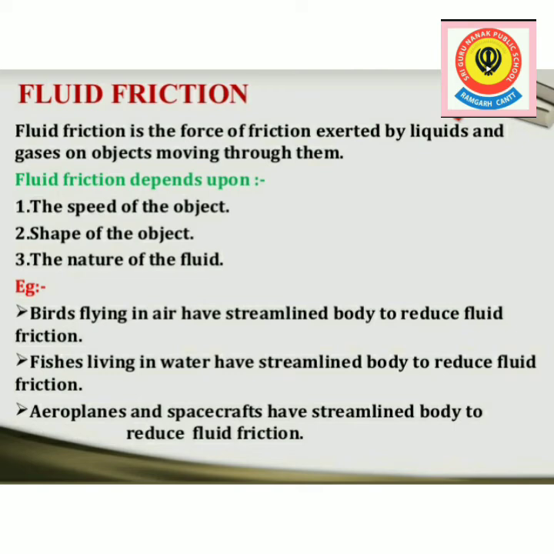It depends upon the shape of the object and the nature of the fluid. The two factors it is dependent upon: the first factor is the shape of the object and the second factor is the nature of the fluid. We have to learn it. Next point is to reduce the friction, objects are made streamlined so that they can move about in fluid easily. As for example, bodies of aeroplanes, cars, ships are made streamlined to reduce friction with air and water.